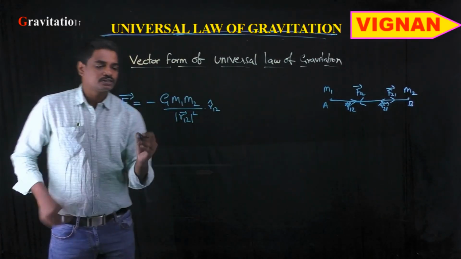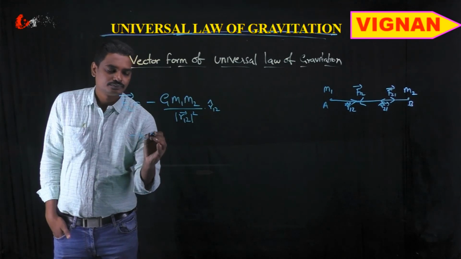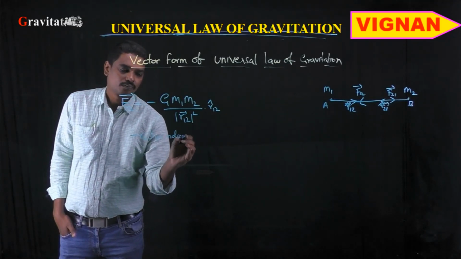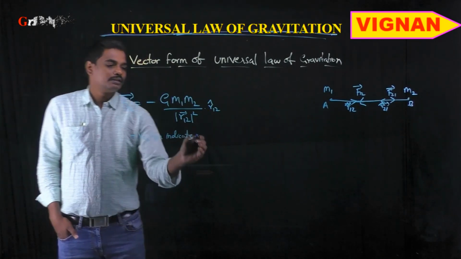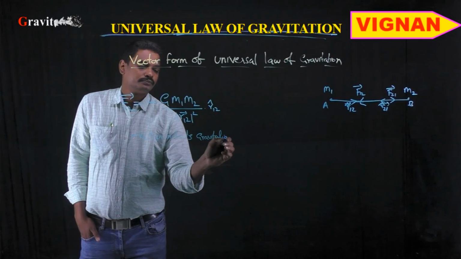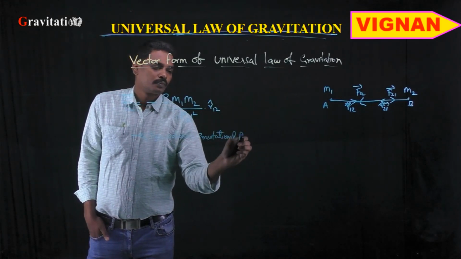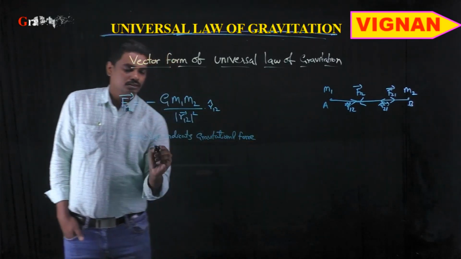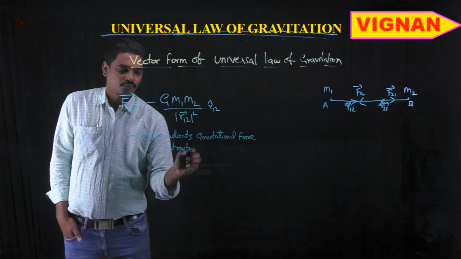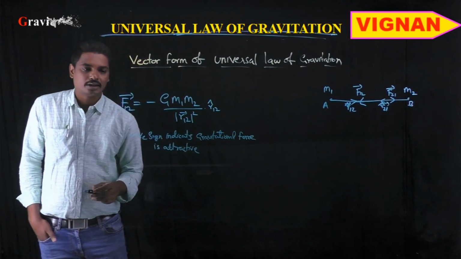So the negative sign indicates that the gravitational force is attractive.